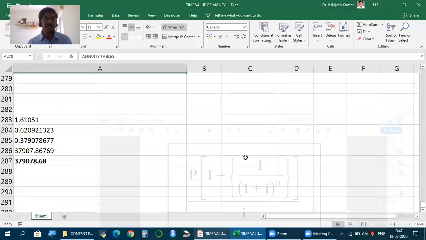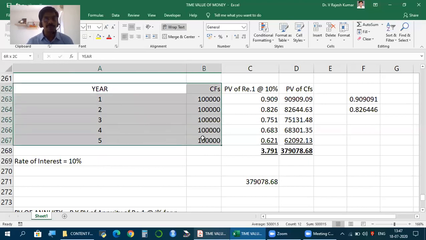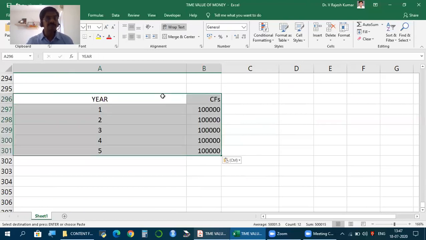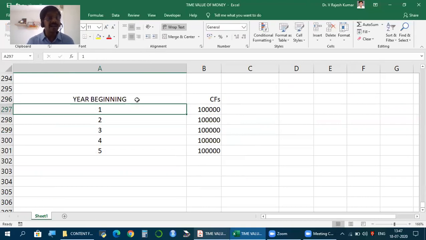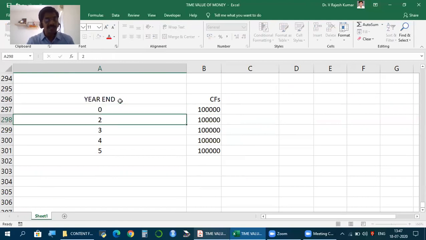But once again, in this case, when are the cash flows happening? End of each year. That's always the default. But let us assume these cash flows are happening at the beginning of each year. So just mention year beginning. Normally that is not how we mention it. We say year end and say 0, 1, 2, 3, 4, 5.